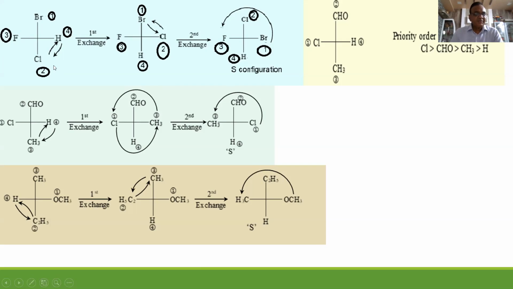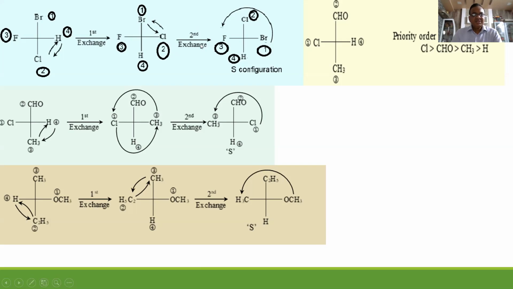So what to do? First of all, you have to take the fourth priority group to the bottom place. Naturally, it goes over here, so H here and Cl here. This is the rule that the fourth priority group comes here. You always have to do the first exchange while deciding R and S configuration. Fourth priority group here, and so Cl came here and hydrogen came here.